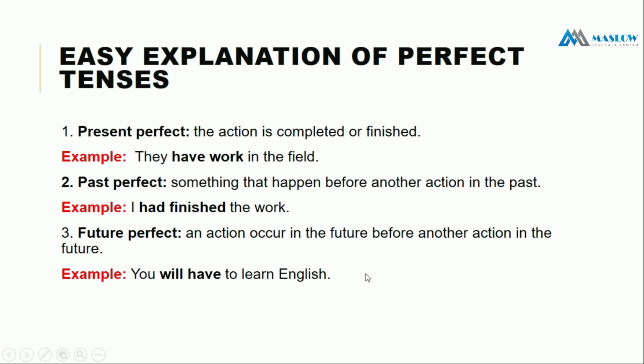Next is the explanation of perfect tense. What is perfect tense? So present perfect tense is the action is completed or finished. So I have worked in the field. আমি কাজ করেছিলাম মাঠে. Past perfect, something that happened before another action in the past.